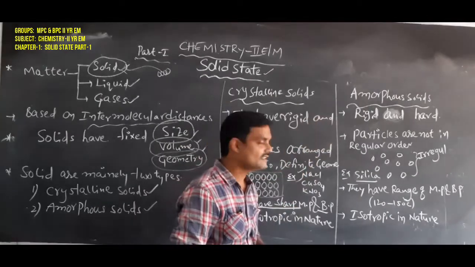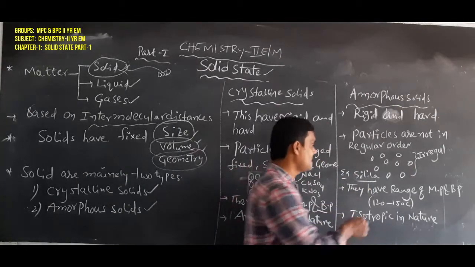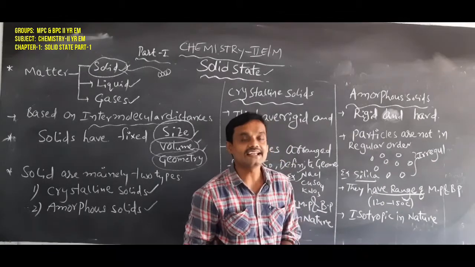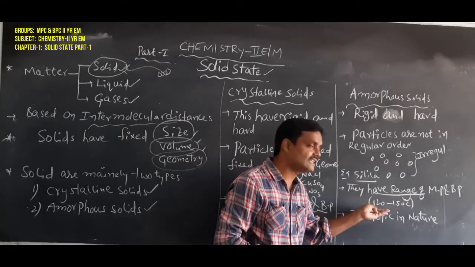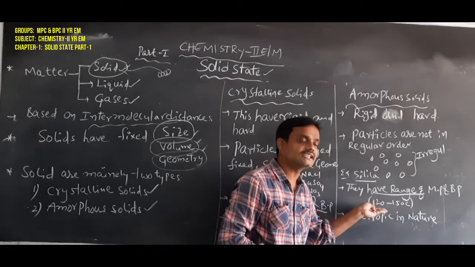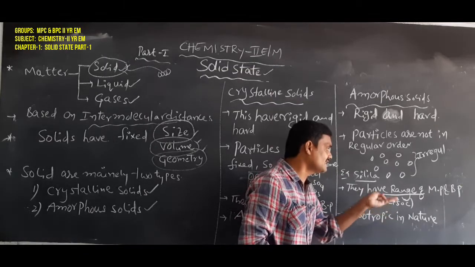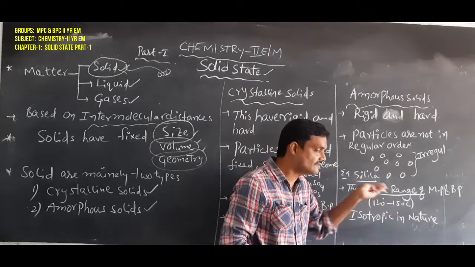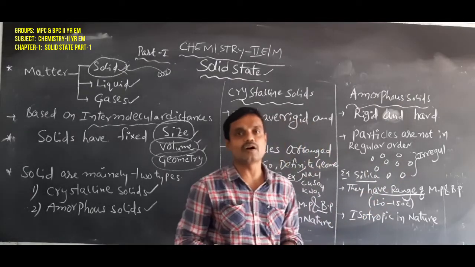Amorphous solids do not have a fixed value. They have a range of melting and boiling points. A range means they will melt starting from 120 degrees Celsius and up to 150 degrees Celsius, so their melting point is spread over a range.